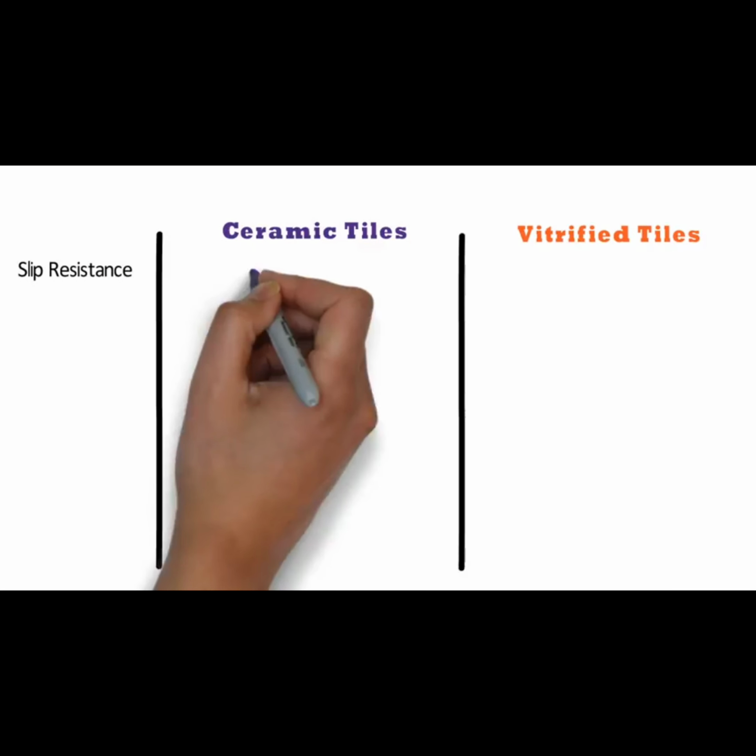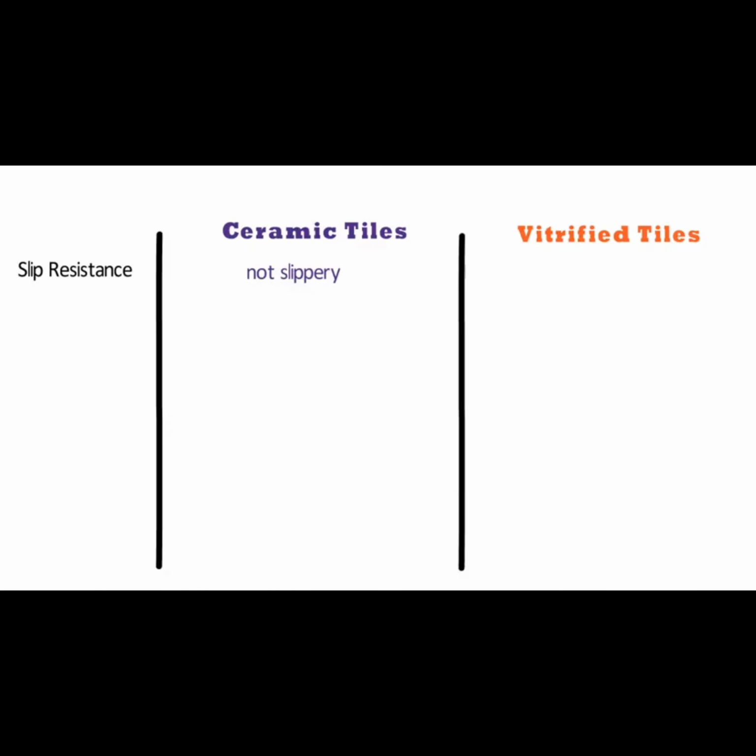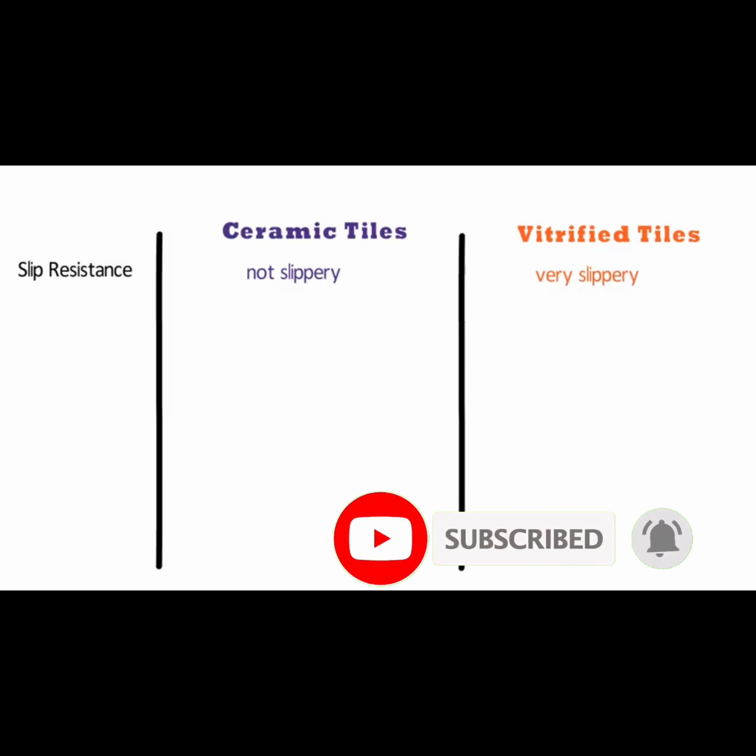Number 11, slip resistance. Ceramic tiles are not slippery as compared to vitrified tiles. Ceramic tiles can be treated to prevent slipping by adding an adhesive. Vitrified tiles are very slippery as compared to ceramic tiles. Vitrified tiles are very slippery when wet.